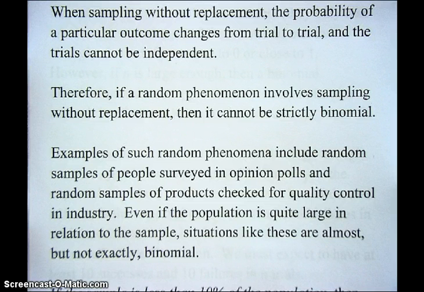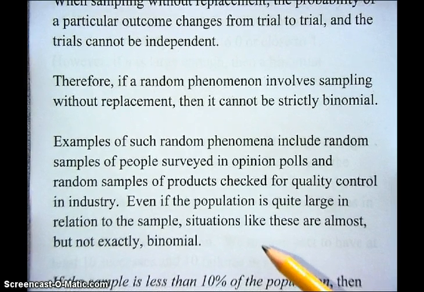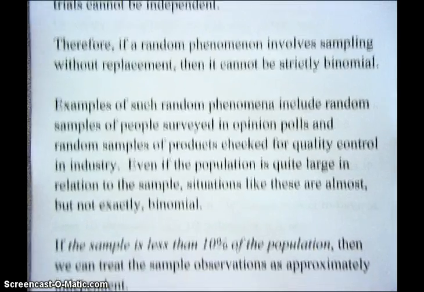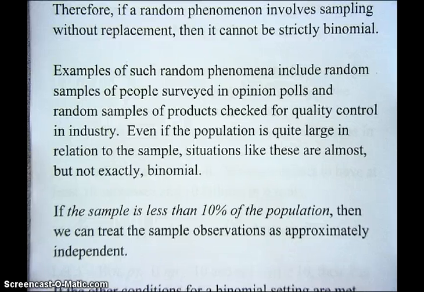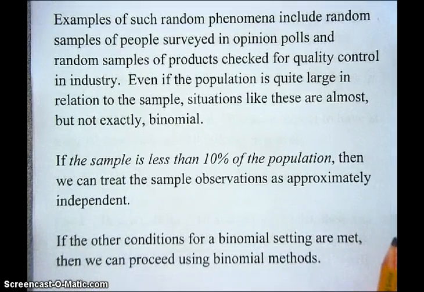So even if the population is quite large in relation to the sample, in situations like these, we're not exactly in a binomial setting. However, here's a little rule of thumb you can use. If the sample is less than 10% of the population, then we can treat the sample observations as approximately independent. And if the other conditions for a binomial setting are met, then we can proceed using